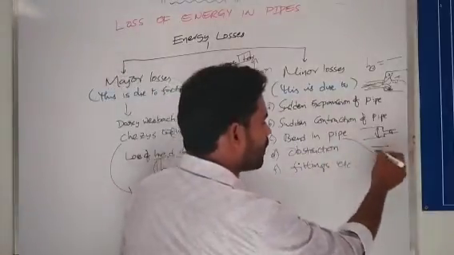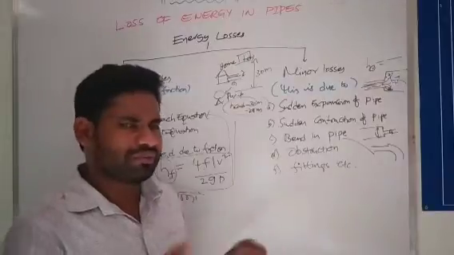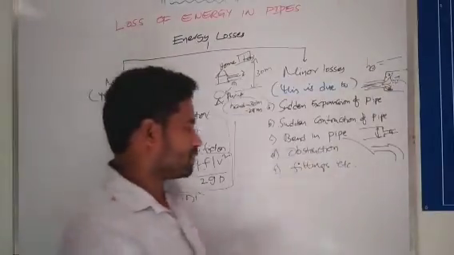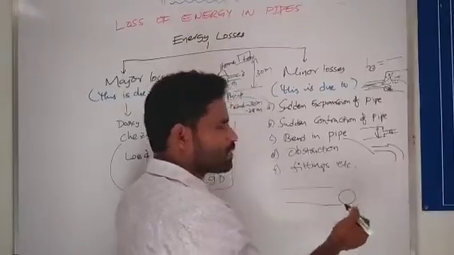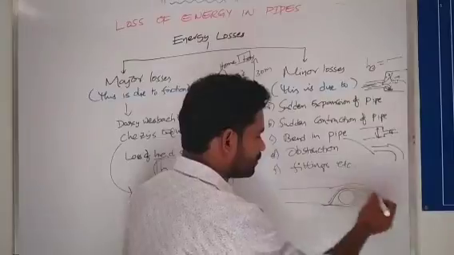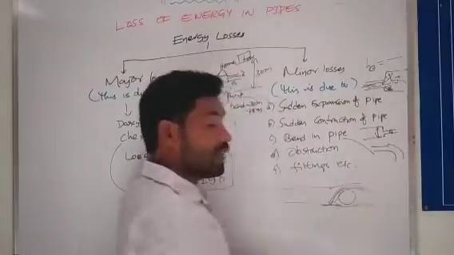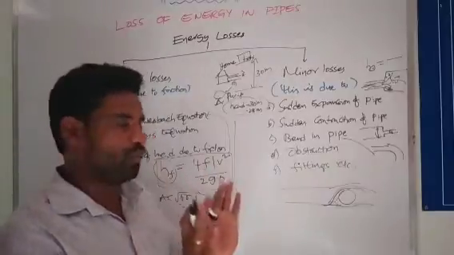Like bends in pipe. The pipe may take a 90 degree bend, T bends, like different obstructions. The liquid is flowing in that, and there may be stones in it. What will happen? The liquid comes like this. So this is obstruction. Obstruction is nothing but like a barrier in the flow of fluid.